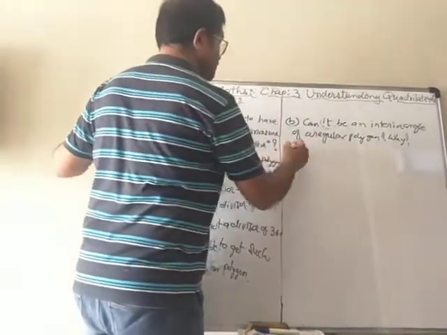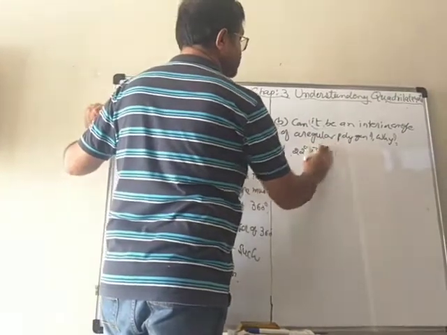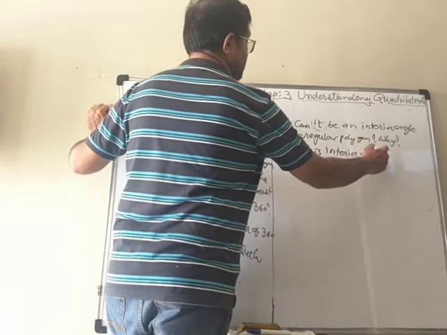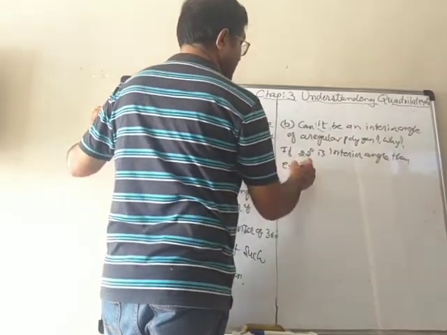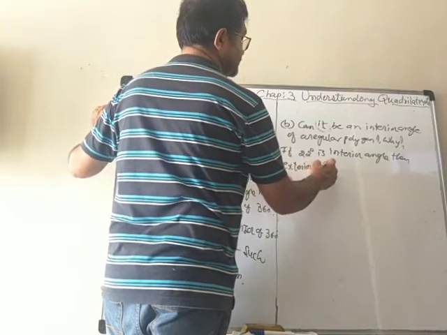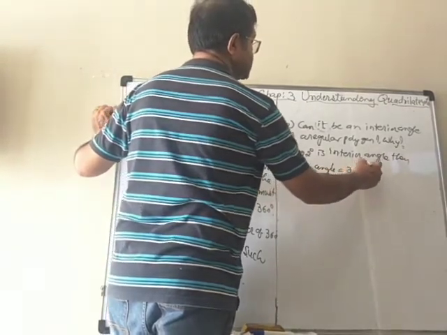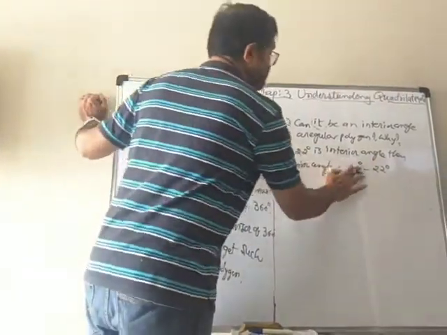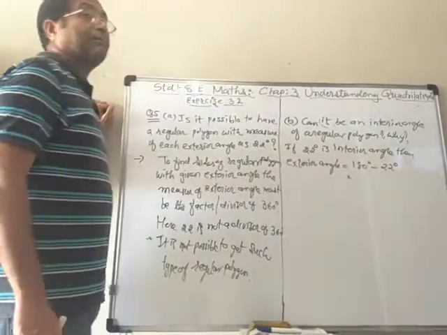So now if 22 degree is the interior angle, then the exterior angle is equal to 180 degree, because they are making a linear pair.